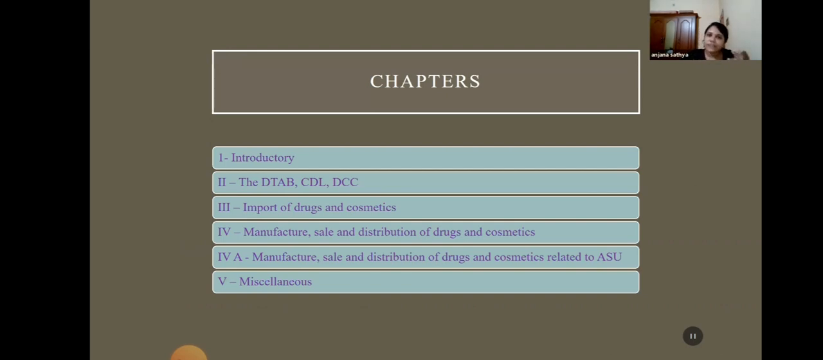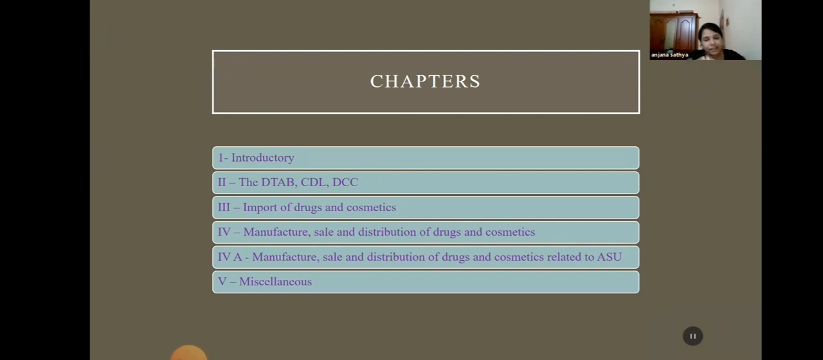There are 5 chapters. The first chapter is the introductory chapter, where we can find the definitions of every term, like drug, manufacturer, cosmetics, and all those definitions. And the second chapter is about the constitution of the Technical Advisory Board, Central Drug Laboratory, and Drug Consultative Committee. And the third chapter is the provisions regarding the import of drugs and cosmetics to India. And the fourth chapter is the provisions which are related to manufacture, sale, distribution of drugs and cosmetics.